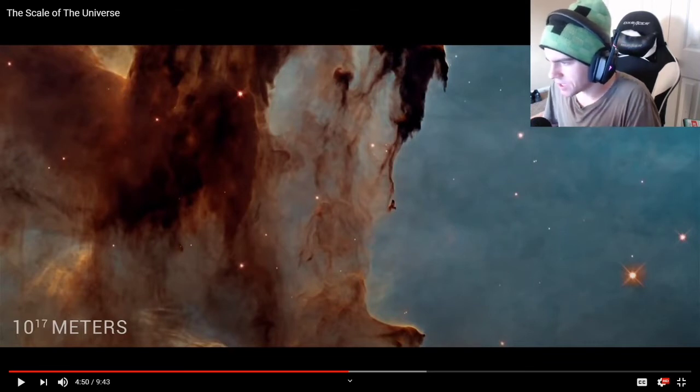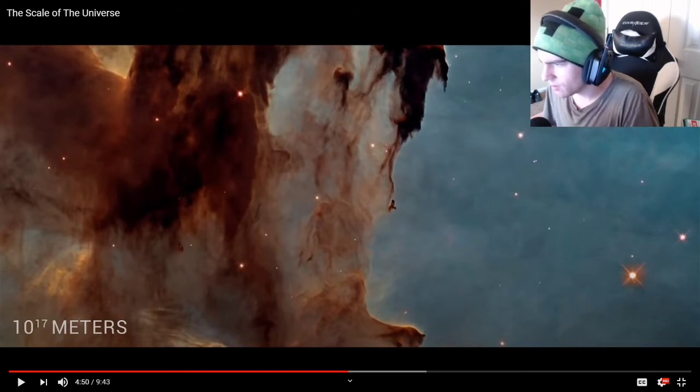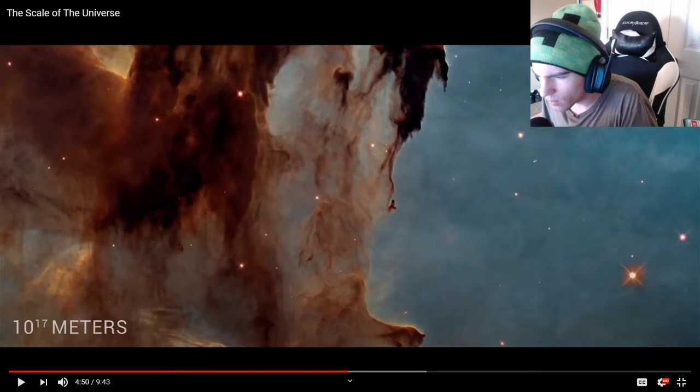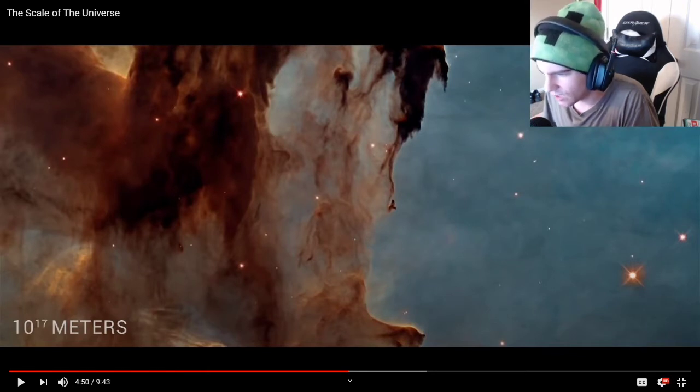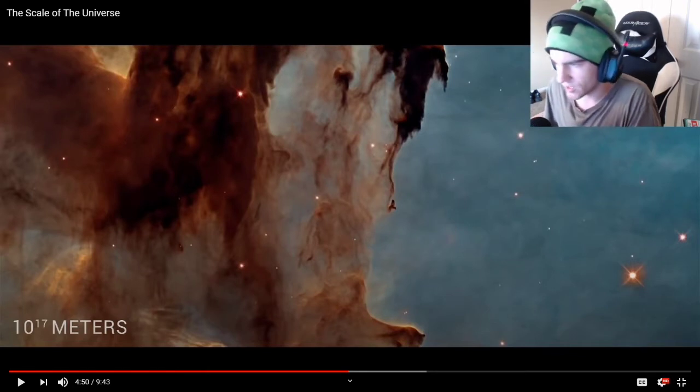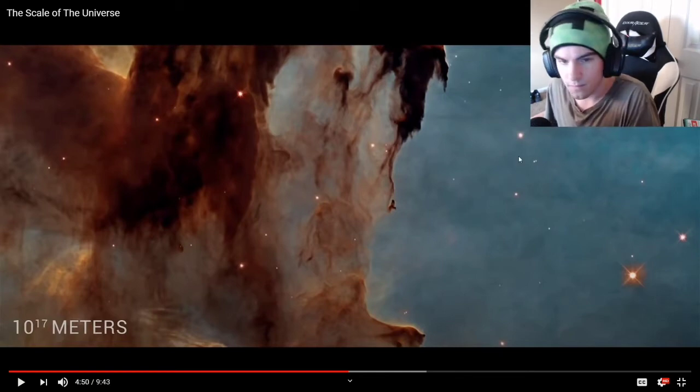A nebula is an interstellar cloud of dust, hydrogen and helium, and other ionized gases. Yeah, but how does that come about? How are they formed? Some nebula come from the gas and dust thrown out by an explosion of a dying star. Yeah, a supernova. That's exactly what I said. I didn't say supernova because I didn't know the term for it, but that's what I meant. Okay, good to know.